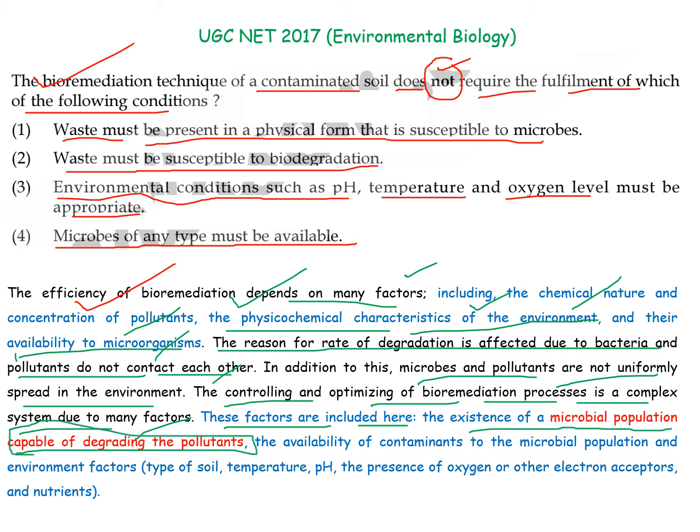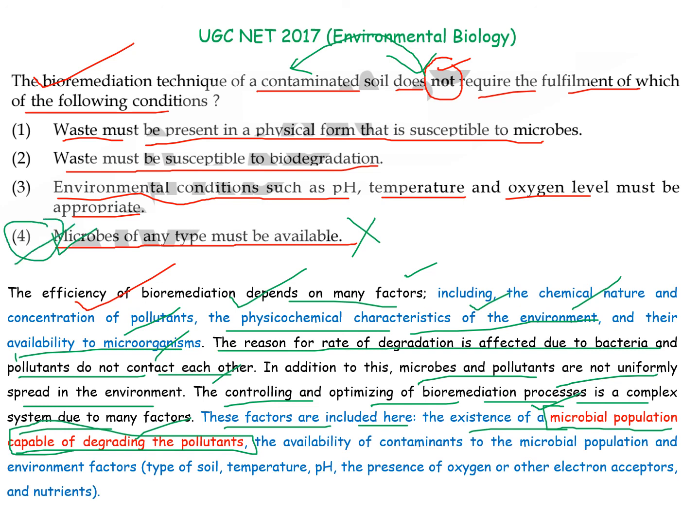This statement is very useful for answering this question, because it is written that the microbial population should be capable of degrading the defined pollutant. So if we have a contaminated soil with a defined kind of pollution, we should give defined kinds of microbes to degrade those pollutants and use them as a part of the bioremediation technique. But in the fourth option it is given that microbes of any type must be available. So this is a wrong statement, so it will be the answer for our question.